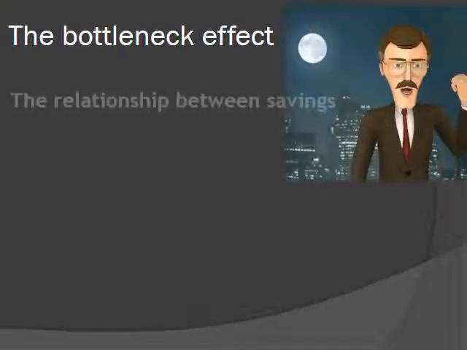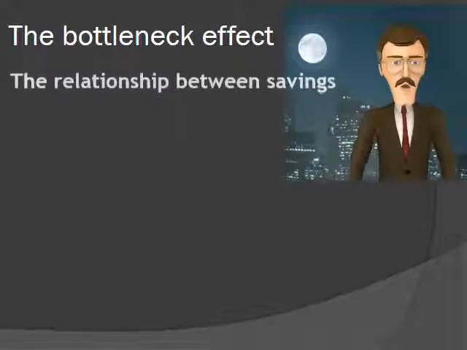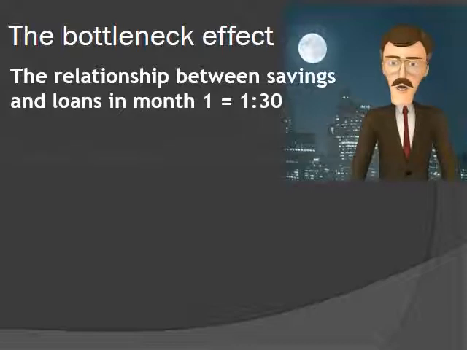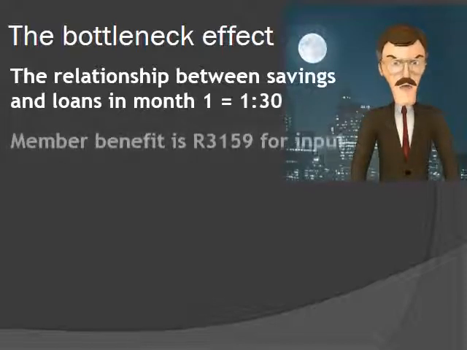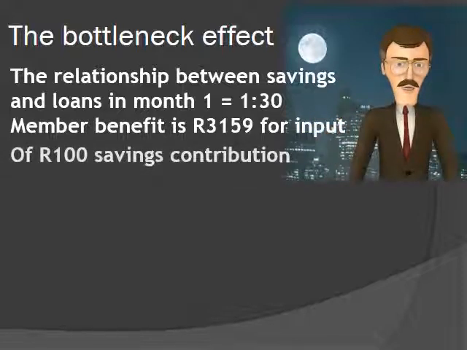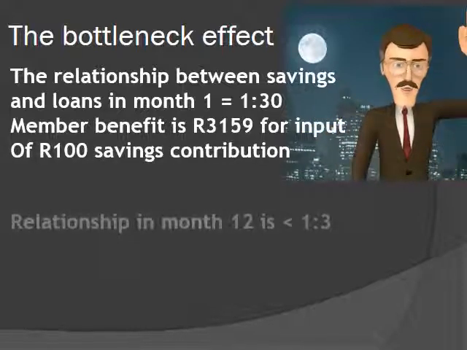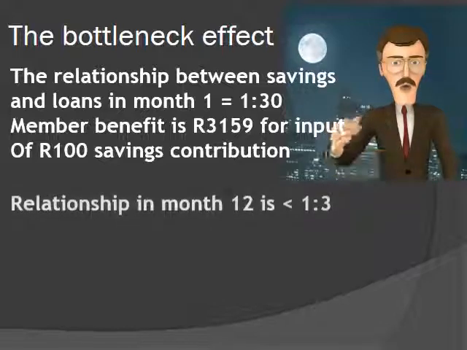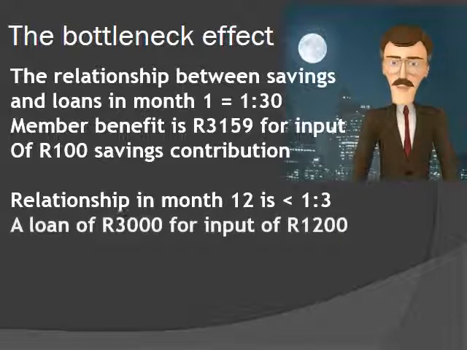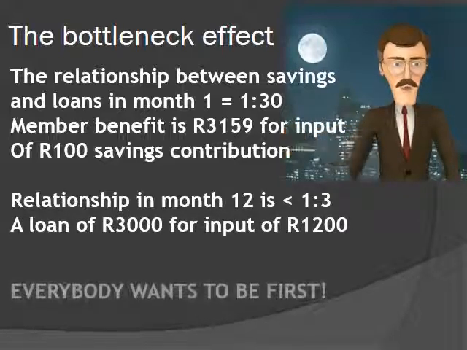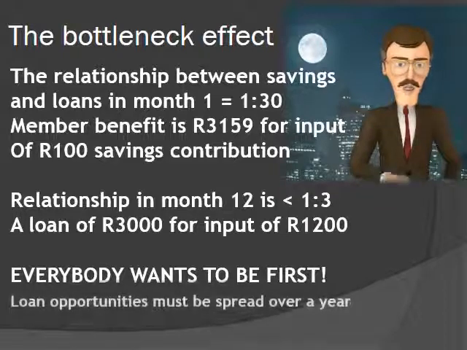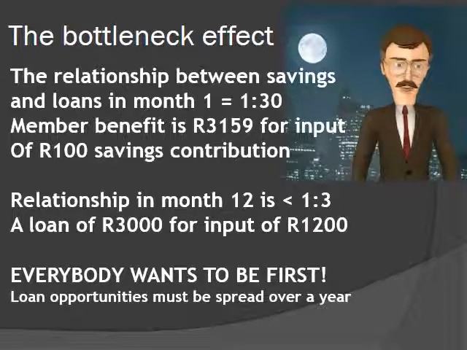In the previous slide it was mentioned that each member could borrow 3,159 Rand. Using this average loan size creates a problem in the cooperative. We refer to this problem as the potential bottleneck problem. By using the average method, member 1 could qualify for a loan of more than 3,000 Rand by contributing only 100 Rand. On the other hand, member number 100, who had to wait for 12 months for his loan, and who contributed 1,200 Rand in savings, will get the same size loan.